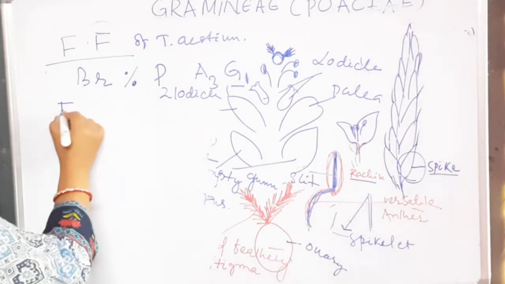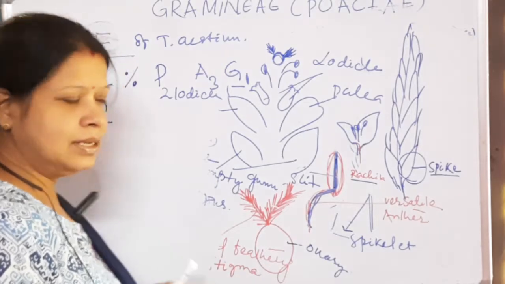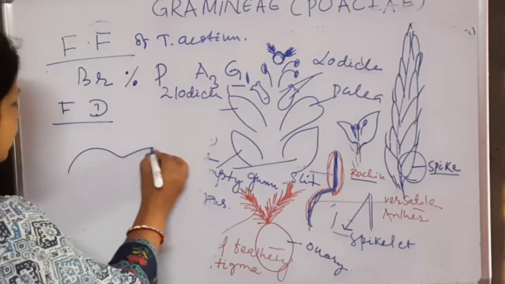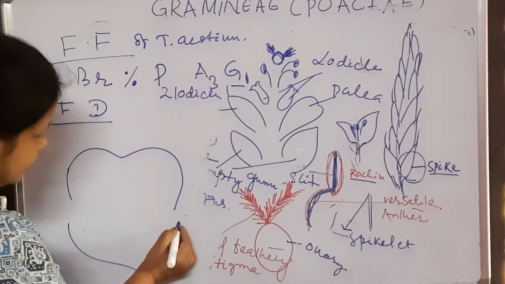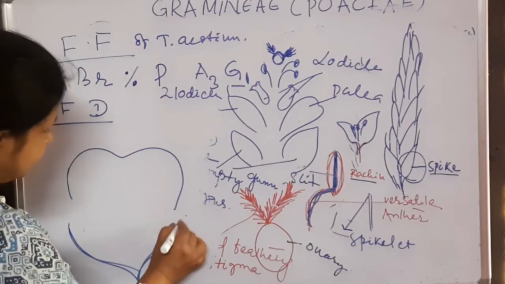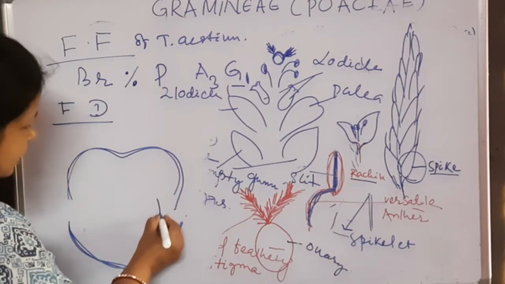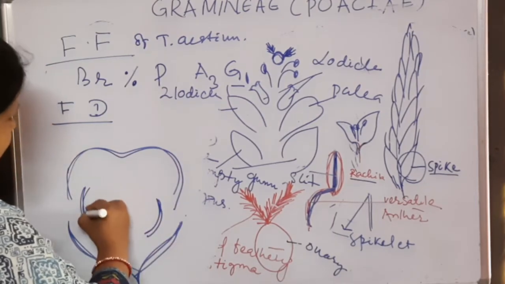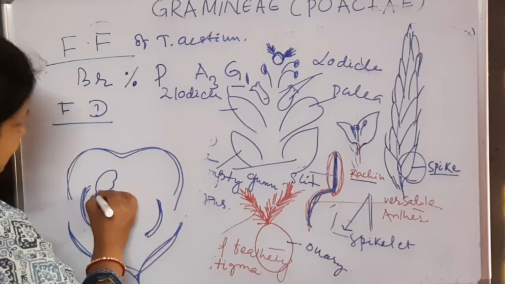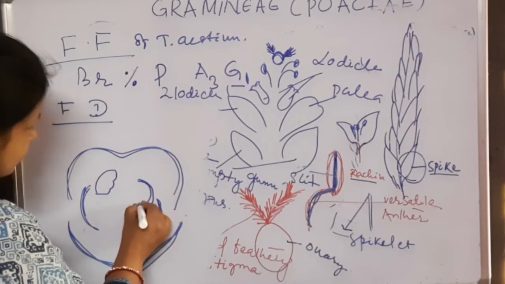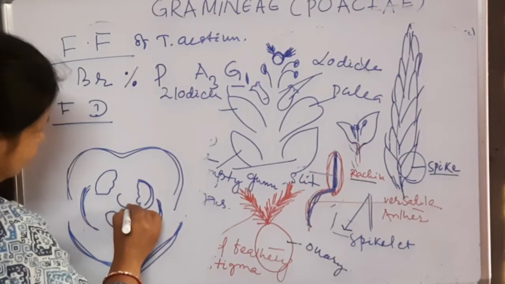Then floral diagram. Here there is no calyx ring or corolla ring. Only 2 glumes are there. One is lemma, another is palea. So these are the glumes. Then 2 lodicules. Number of stamens in case of wheat, it is 3. So they are arranged in this ring. Then ovary.